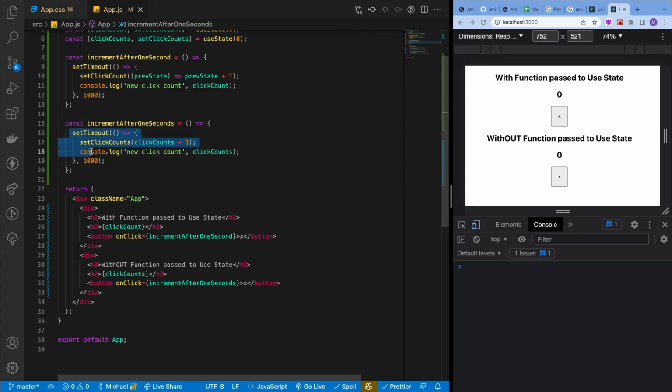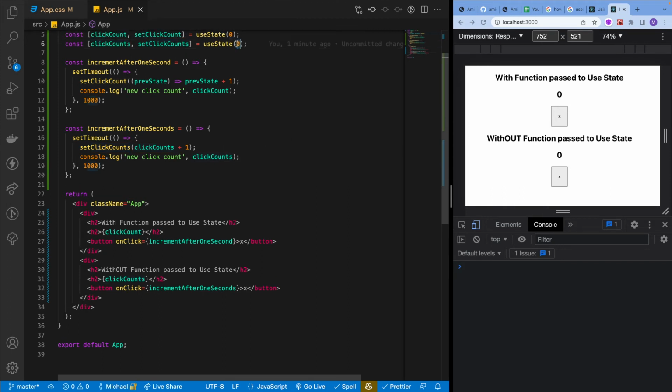So then we'll have 2 set timeouts, which are basically all being scheduled during the same time, right? And so then this will fire set click count, and it's going to grab the current reference of click count, which will be 0. And then we are going to see that this will be 1, but also any others that I click will also return the value of 1, because it's referencing the current state of click count.